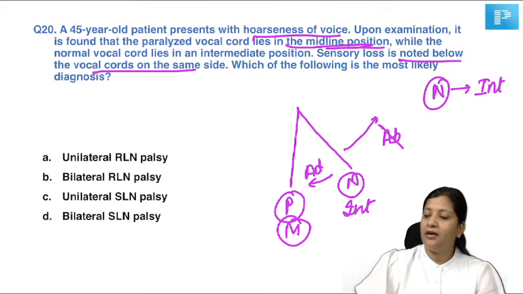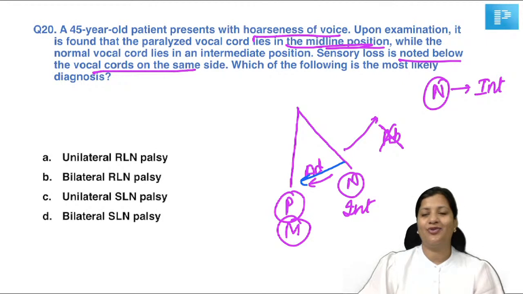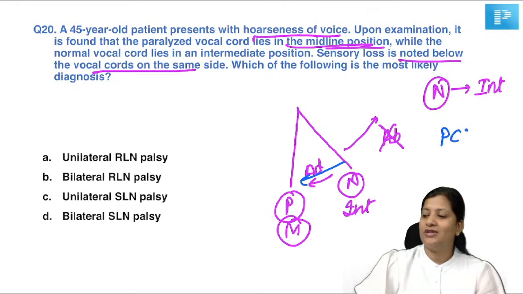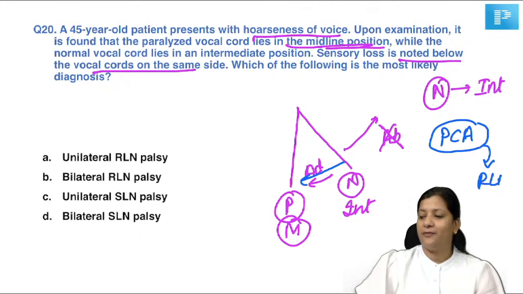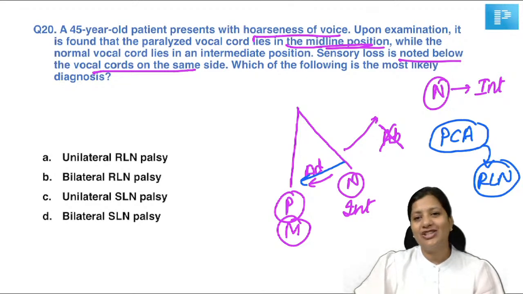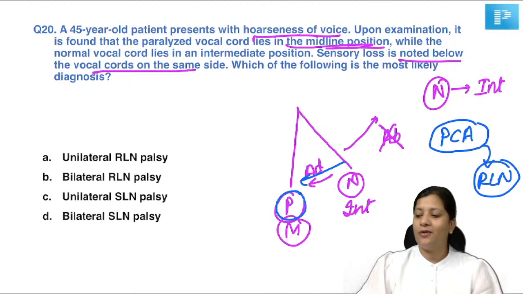If the abductor is paralyzed, automatically the vocal cord will come to midline position. So which is the only abductor of the vocal cord? It is your posterior cricoarytenoid. This posterior cricoarytenoid is supplied by which nerve? Recurrent laryngeal nerve. So if there is a recurrent laryngeal nerve palsy, where will the paralyzed cord be?